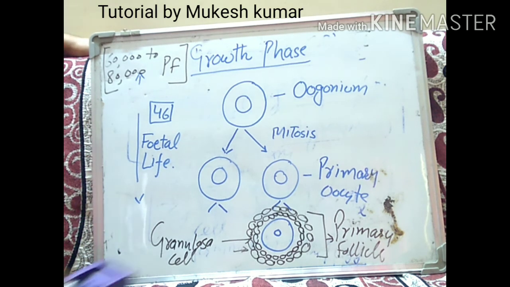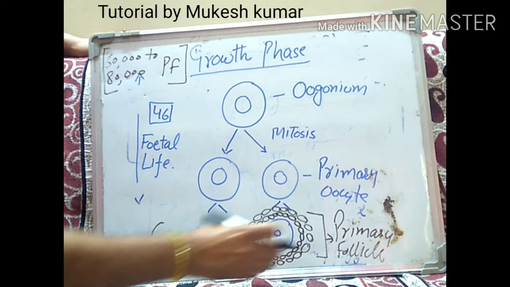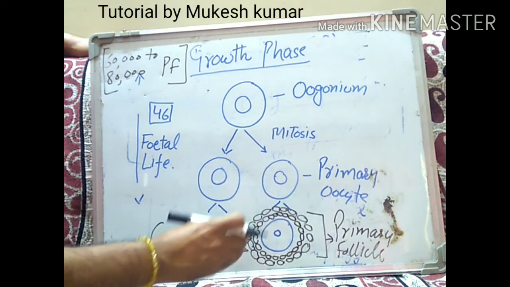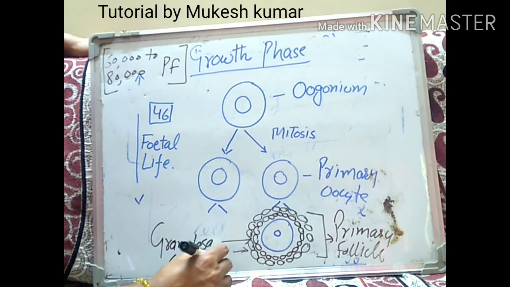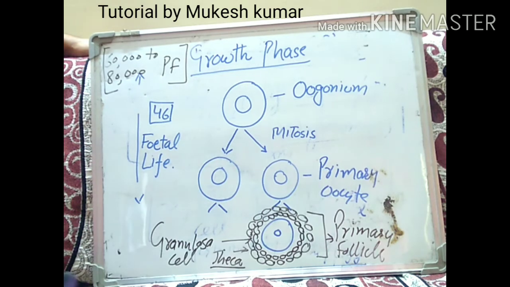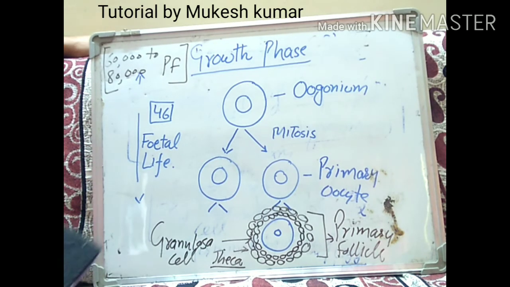What are these layers called? These layers are called theca. More and more granular layers will accumulate on these primary follicles, and these layers are known as the theca layer, and the structure is known as the secondary follicle. So there will be the formation of the secondary follicle.